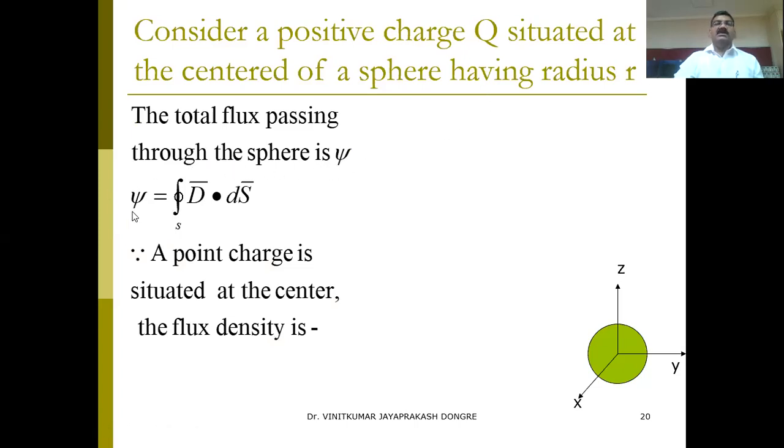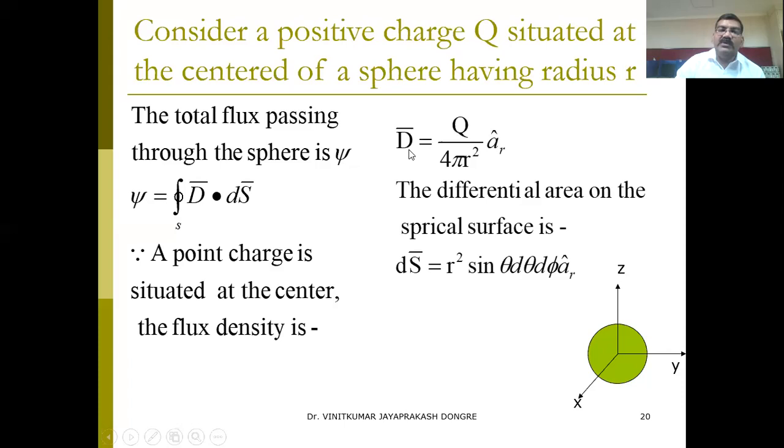So psi equals the surface integral of D dot dS. Here D is the flux density and dS is the surface area. A point charge is situated at the center, and the flux density can be calculated as follows. For a point charge, we know the formula: D equals Q upon 4 pi r square a_r. This is the formula we derived first.